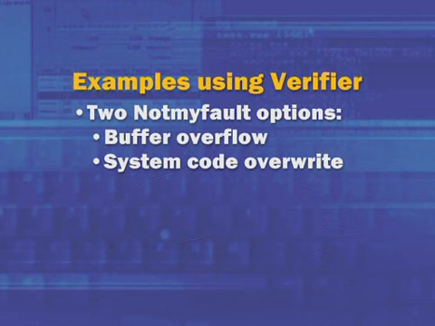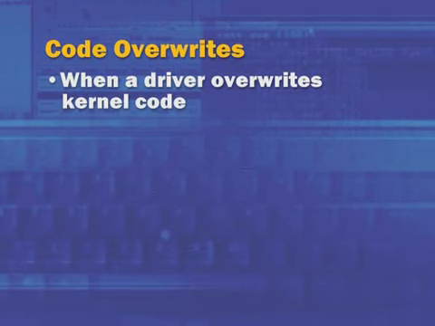Let's take a look at another example. In this example, Not My Fault implements the code overwrite example. Code overwrite happens when a driver has a bug in it that corrupts a pointer, and that pointer ends up pointing into the code of the operating system kernel or other boot start drivers. Most of the time, this kind of access won't be detected. Sometimes it will. Let's talk about the situations where Windows recognizes that a driver is trying to overwrite part of the code of the operating system or another driver.